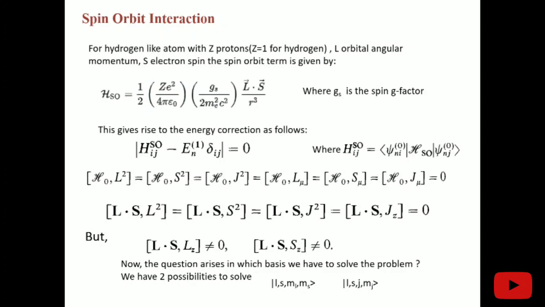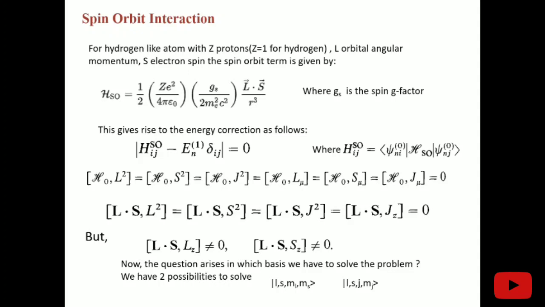Now the spin orbit interaction. We know that the electron has a spin, and when we put it in an electromagnetic field, the spin S and the L vector, the orbital angular momentum, combine to contribute to the fine structure. This term which I have is the spin orbit term, and as I have already mentioned, we can get these terms from the Dirac equation. I have given the references from which I have taken these directly, because there are a lot of mathematical calculations.